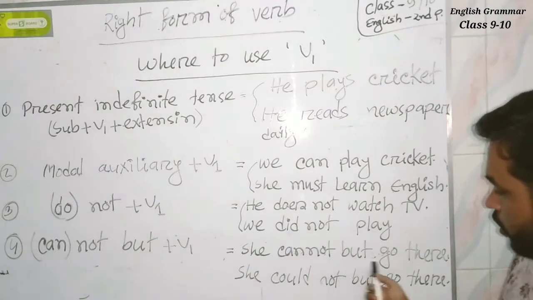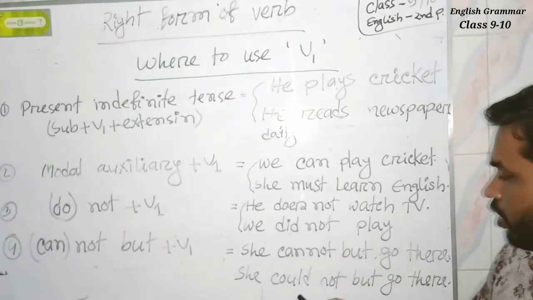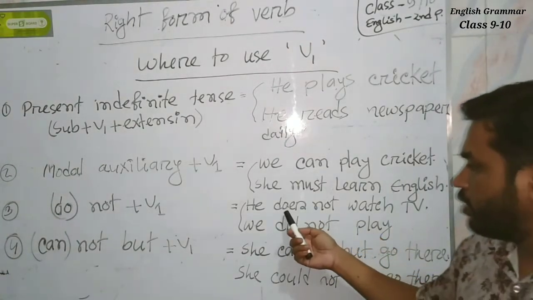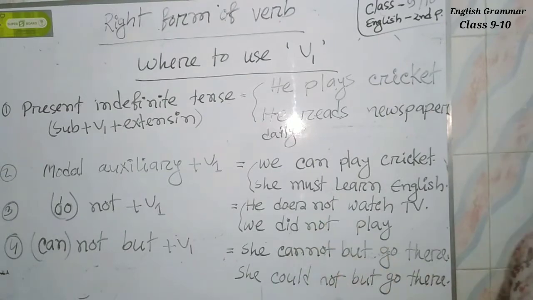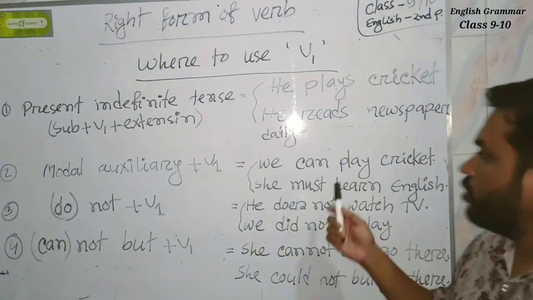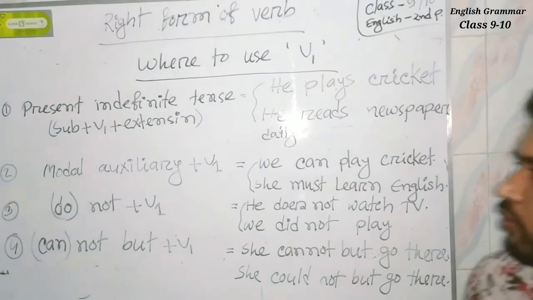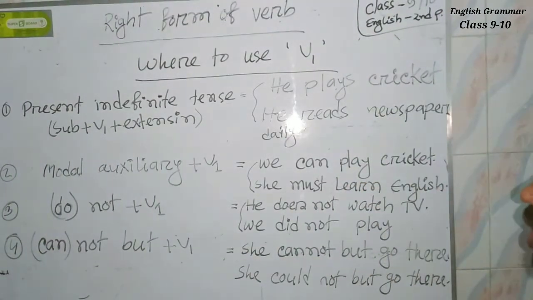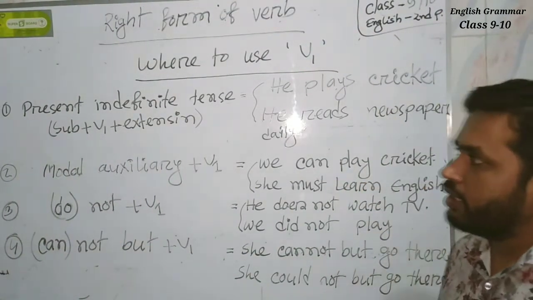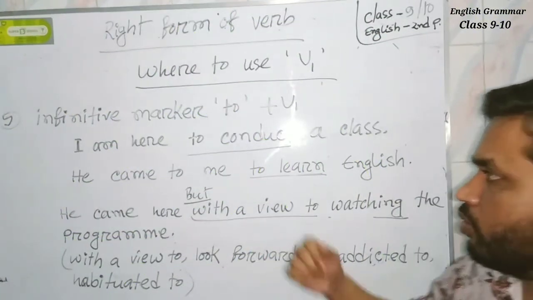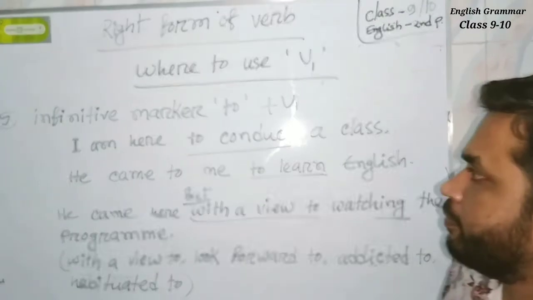So we use B1 after cannot but or could not but, and we also use B1 after do not, does not or did not, and we also use B1 after modal auxiliary verb, and we also use B1 if the sentence is in present indefinite tense.